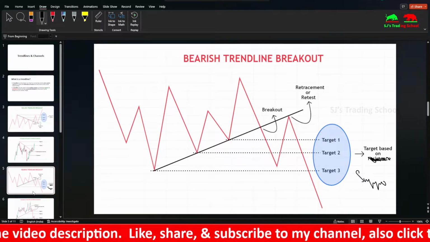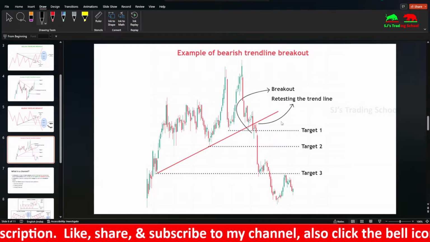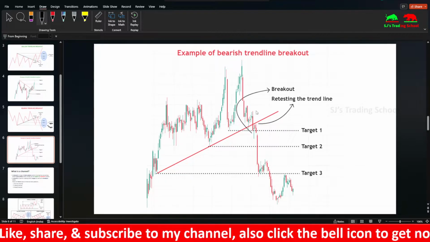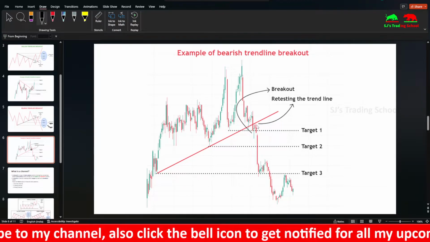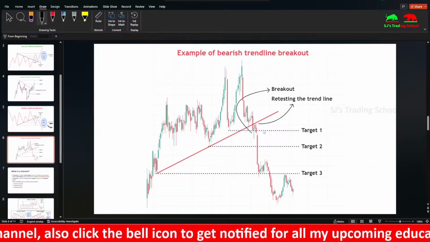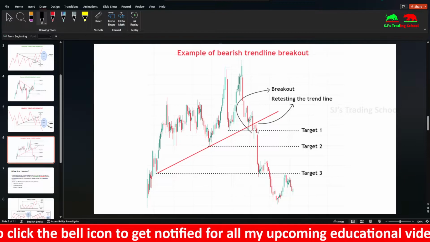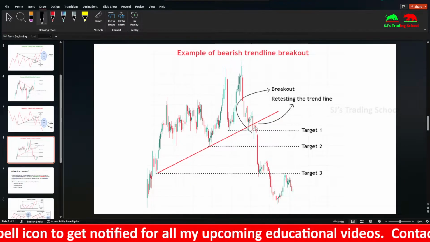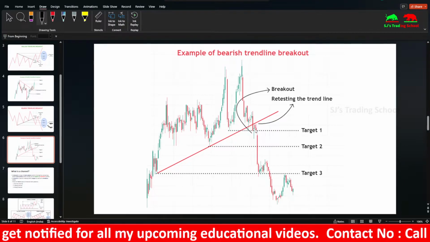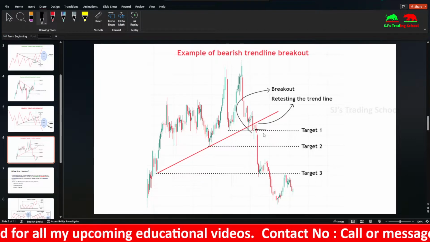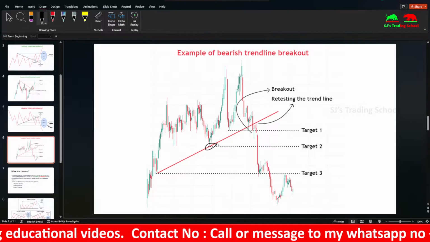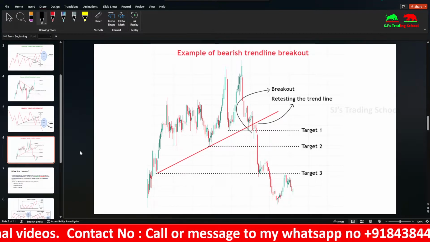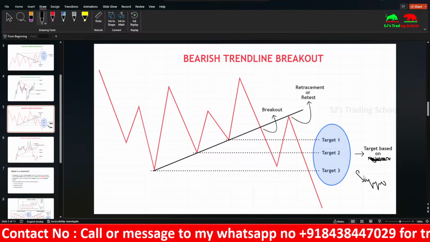So this is the example of a bearish trend line breakout. This is a fake out. So this is not a valid breakout. This is the valid breakout here. Aggressive traders enter here. Retracement traders wait for a candlestick's confirmation and they enter after this candle's low is broken. They enter here and keep their stop loss here and targets according to the support levels. So in the bearish trend, the target is based upon support.